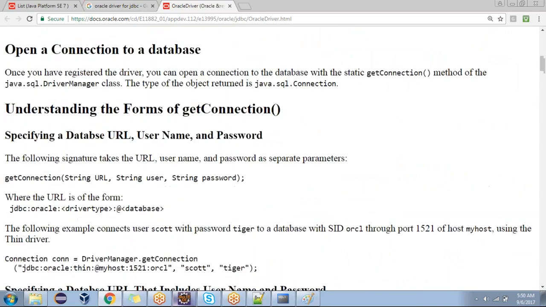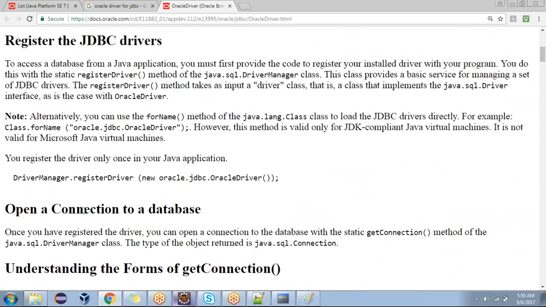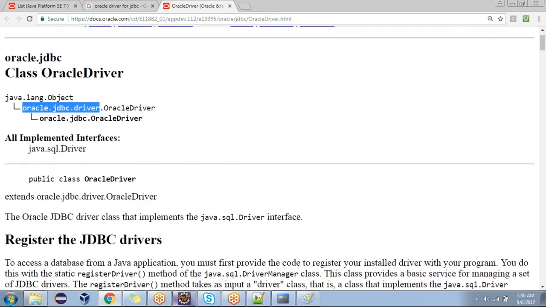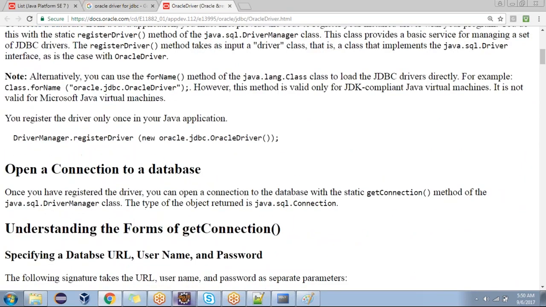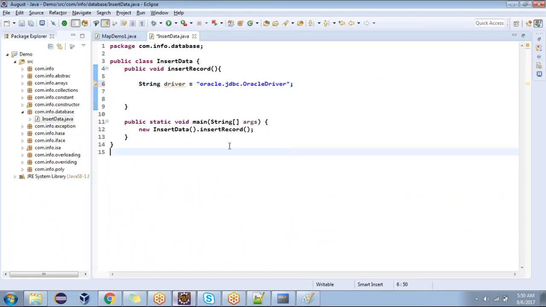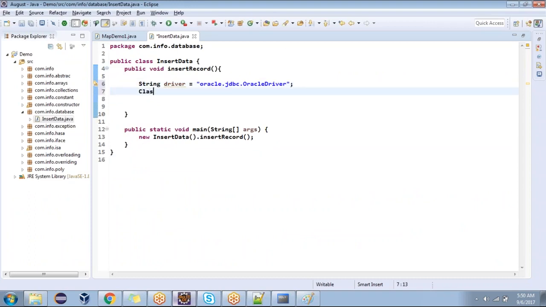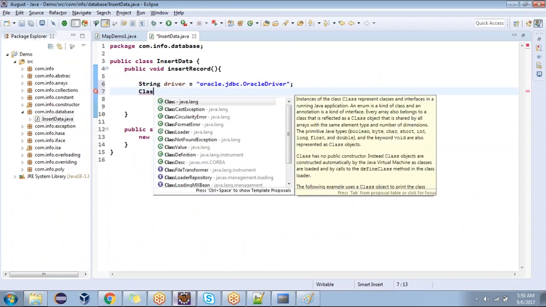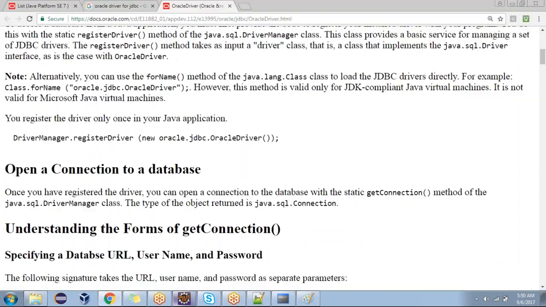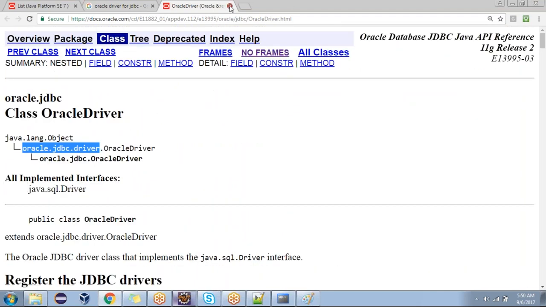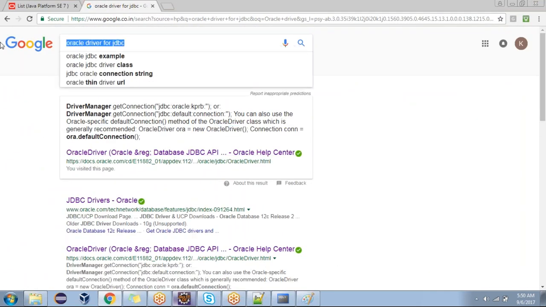Now look at how to load the driver. There are multiple ways of loading the driver. I'll show you all the ways. Is it clear now? There is a class called Class, from the java.lang package. If you want to check that, there is a class called Class.